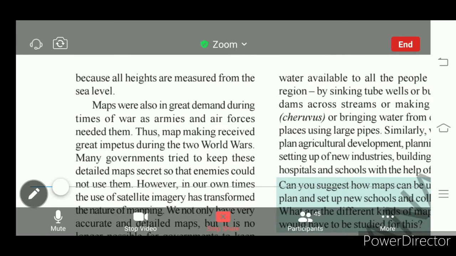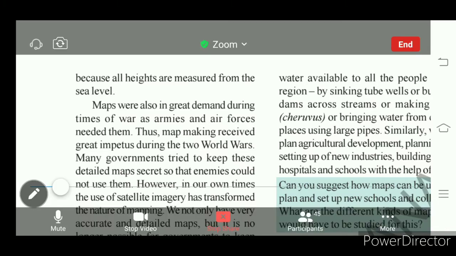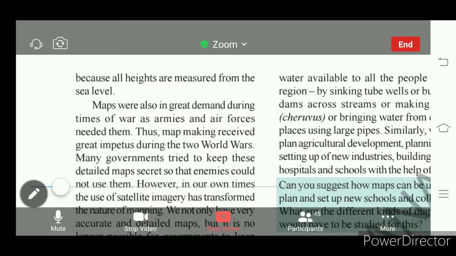Okay, because height of all the places is measured from the sea level. Now, why should we measure heights of all the places from sea level? Because sea level is at equal height throughout the world. Water level is at equal height, that is sea level. Understand? So every place's height is measured from the sea level.